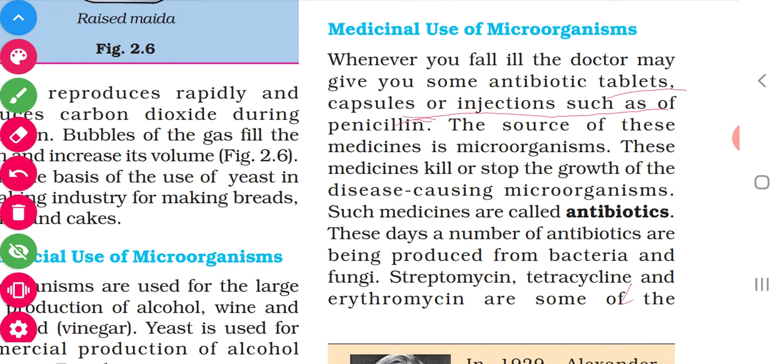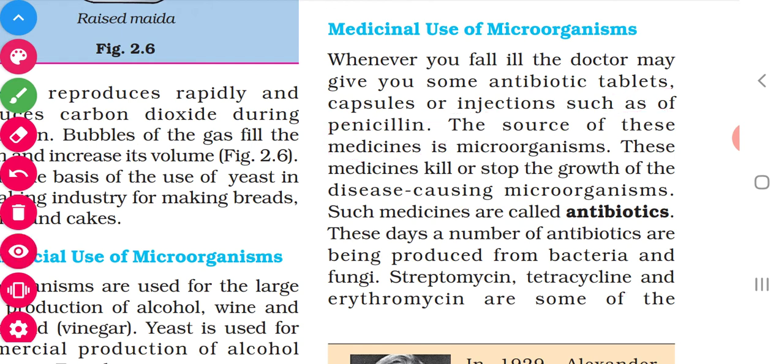One of those is called penicillin. This is called antibiotics. They will kill or stop the growth of disease causing microorganisms. So these medicines are called antibiotics.